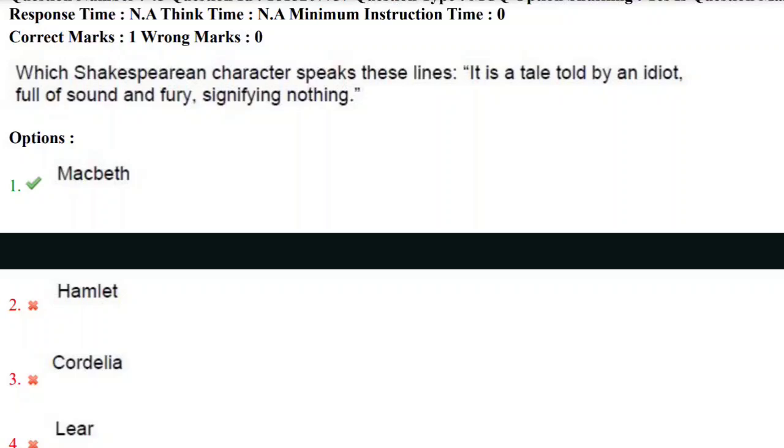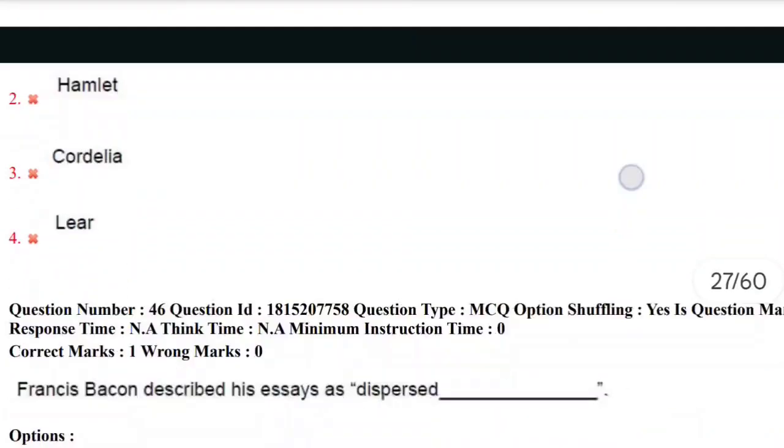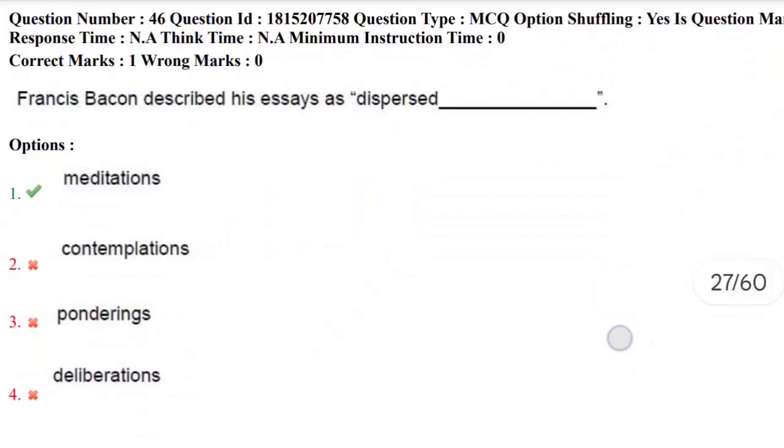And the correct answer here is Macbeth. Yes. Macbeth is the major protagonist of the play Macbeth, written by William Shakespeare, and he speaks these lines. It is a tale told by an idiot, full of sound and fury, signifying nothing. So the correct answer here is first option. Let's move towards next question, 46th question.